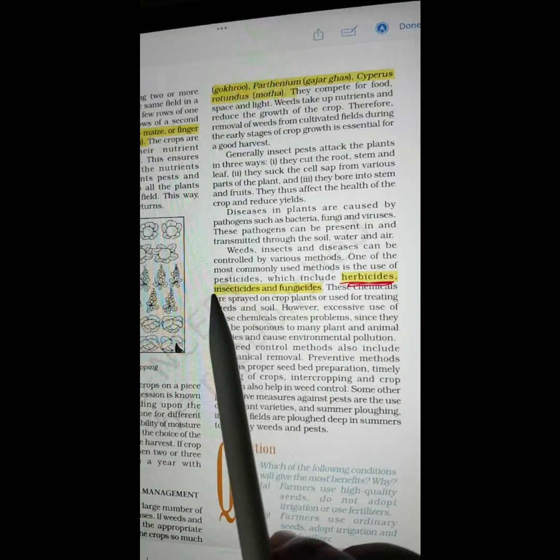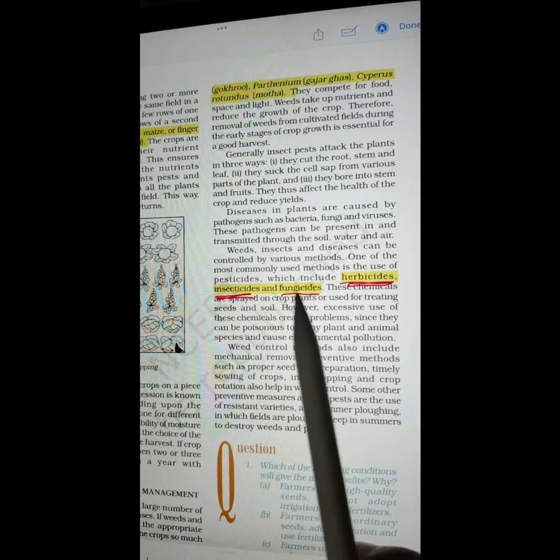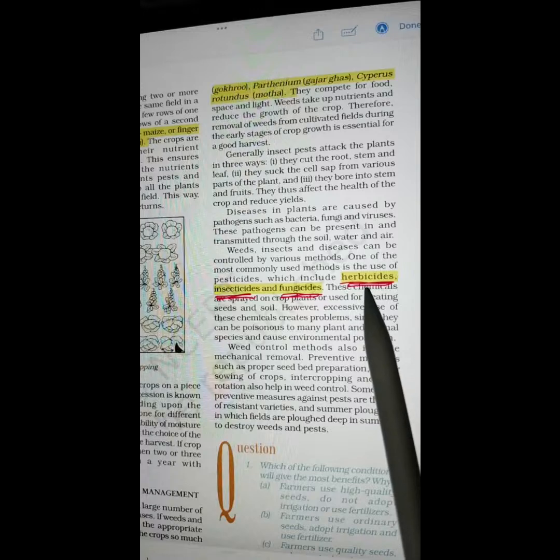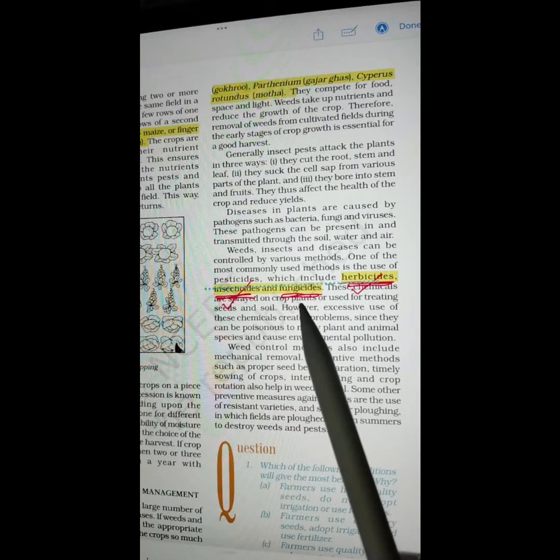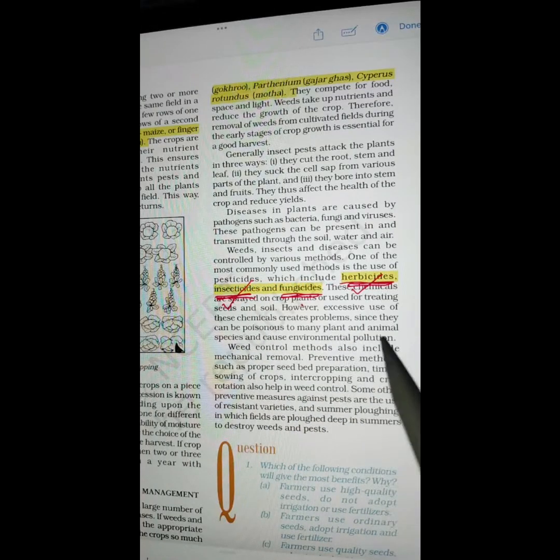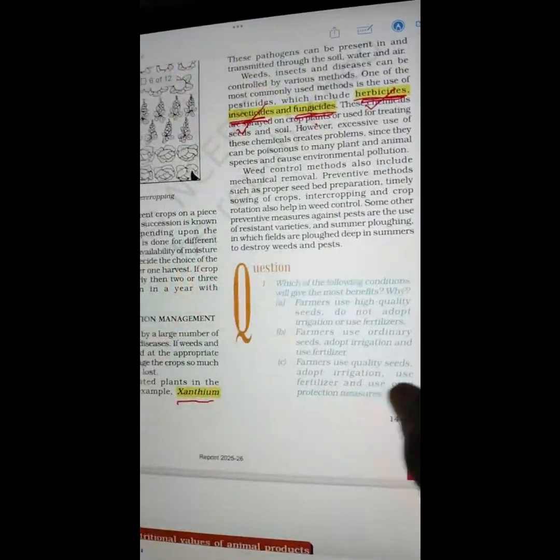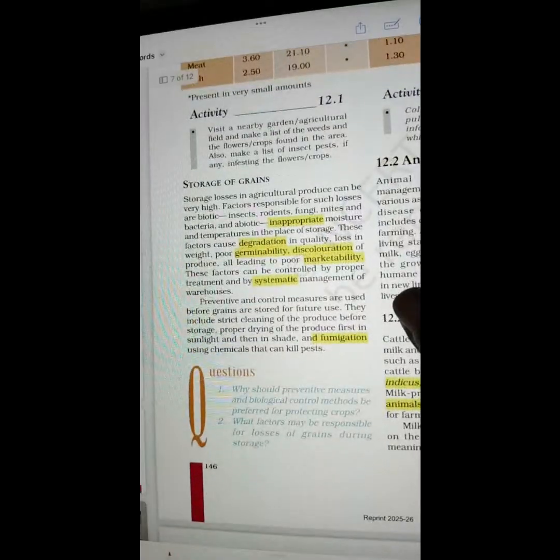Herbicides, insecticides, fungicides. So the chemicals that will kill the herbs, herbicide, that will kill the insect, insecticide, that will kill the fungus, fungicide. So we are done with the difficult spellings of this page as well.